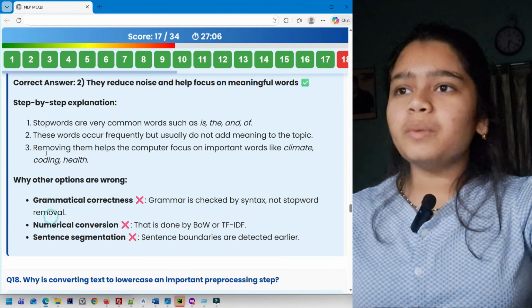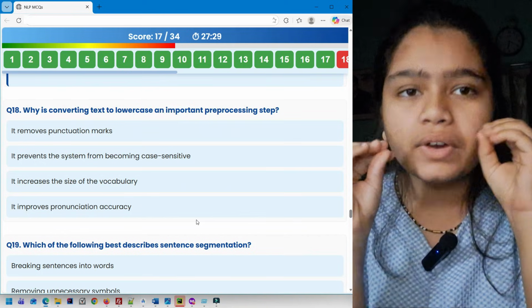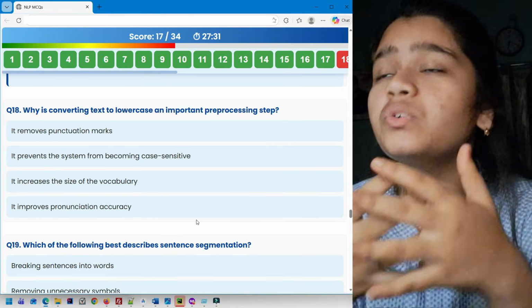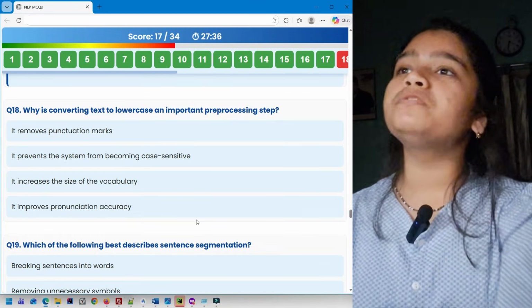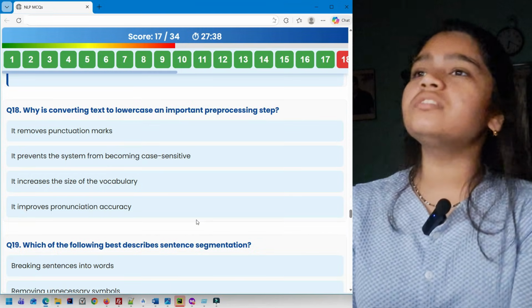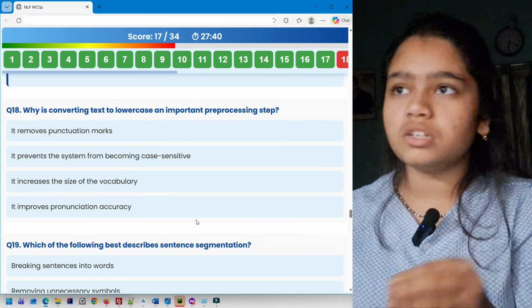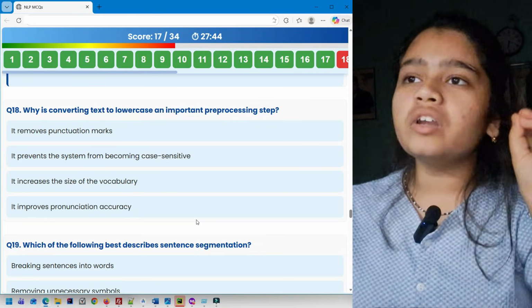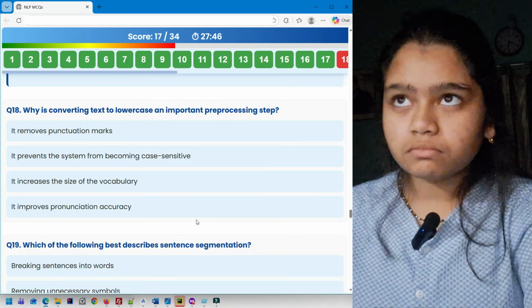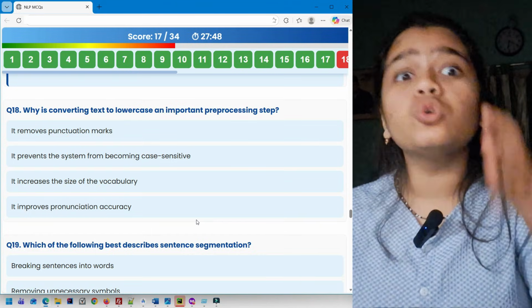Okay, you can see the explanation. Question 18. Why is converting text to lowercase an important pre-processing step? It removes punctuation marks. It prevents the system from becoming case sensitive. It increases the size of the vocabulary. It improves pronunciation accuracy. So converting text to lowercase.